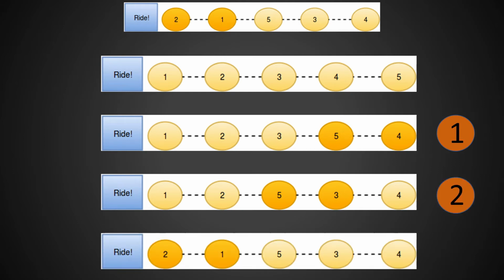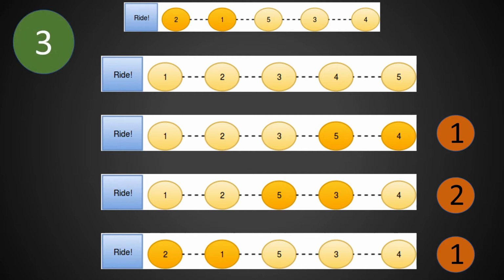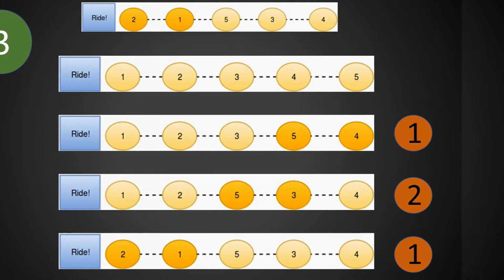Also, the person at number 2 bribed number 1, making it his first bribe. So the total bribes become 3, and that's our answer. Also, if the person at number 5 would have made more than 2 bribes, then we would have printed "Too chaotic" as the answer. Please pause the video and see if you can come up with any solution.